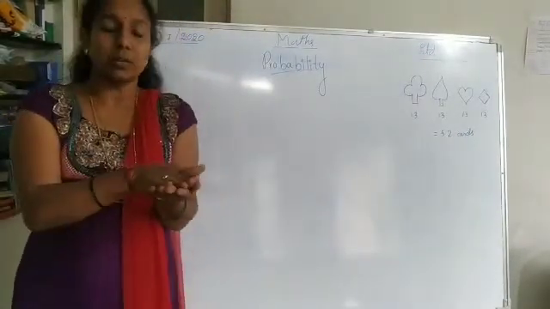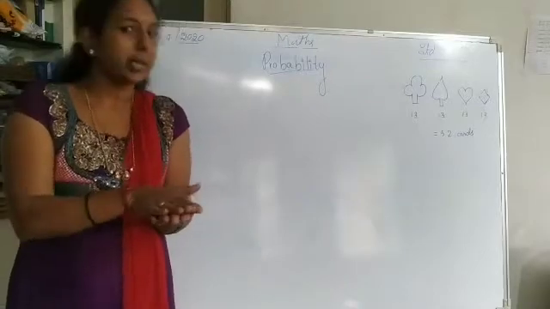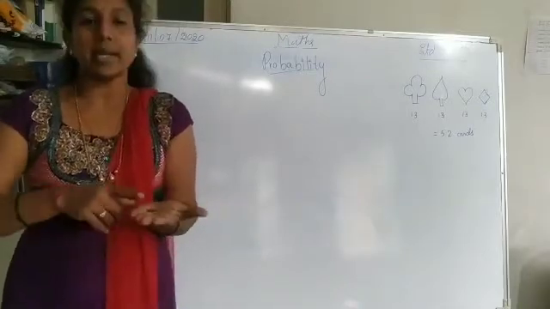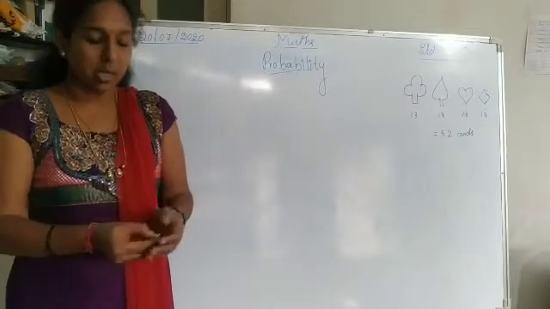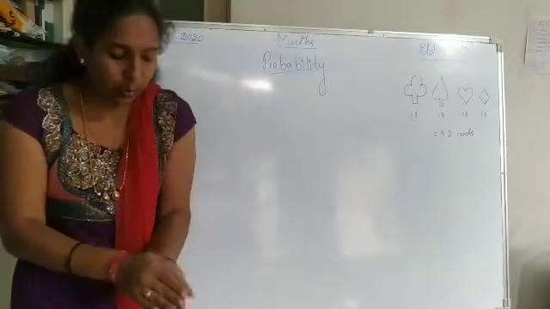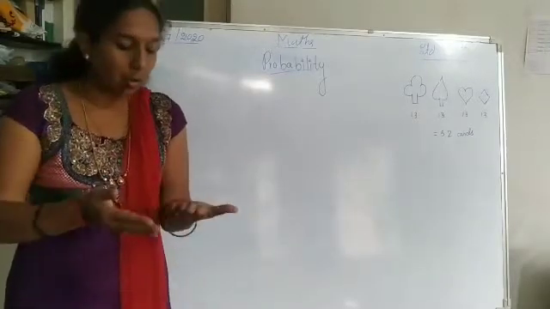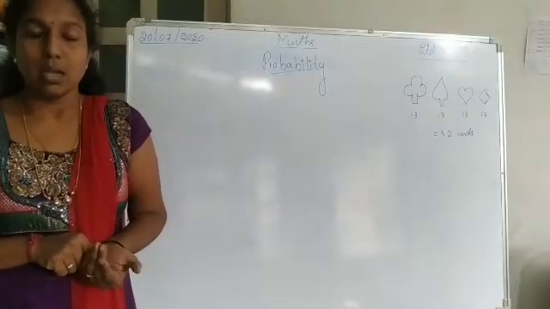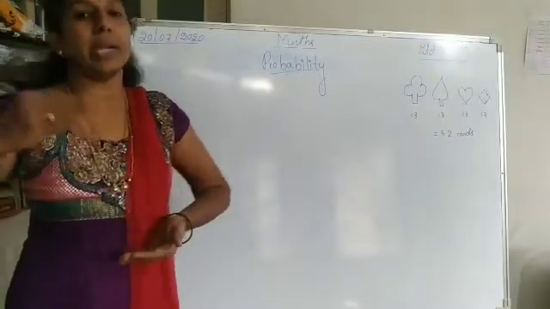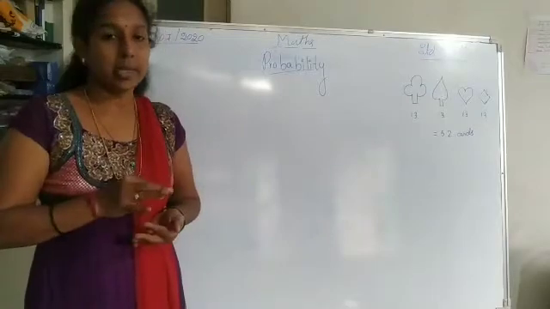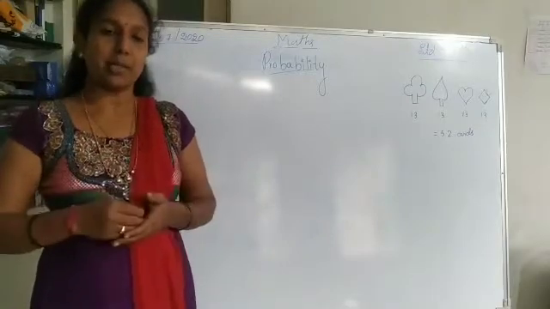So what will I do? I may get head or tail, any one of these two. If I see here, I got the head. In the same way, I will do this once again. Now here I got the tail. So sometimes we will get head, sometimes we will get tail. So what is the probability?